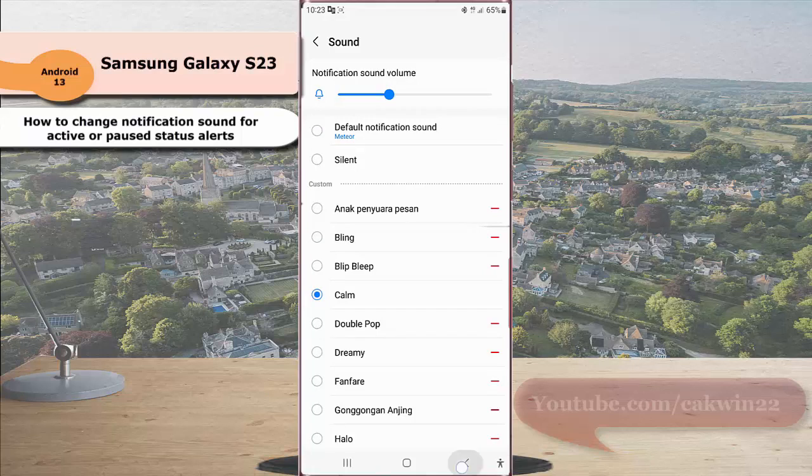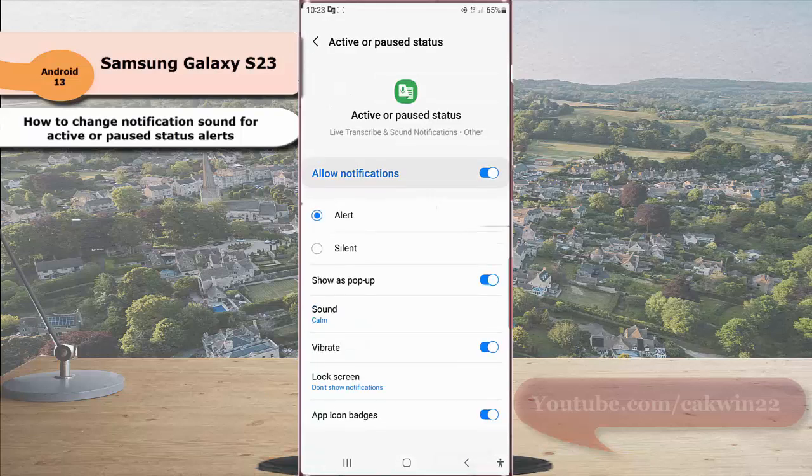Tap the back button. By doing this, your phone will play the selected sound when the sound notification feature is on and it detects an active or pause status, such as when you are pausing or resuming live transcribe, or when you are enabling or disabling the sound notification feature.